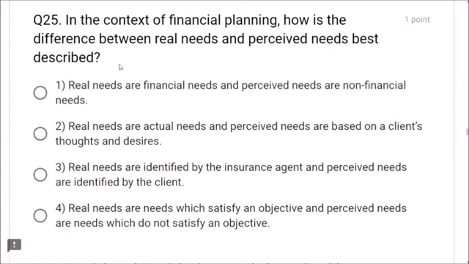Next, question number 25. In the context of financial planning, how is the difference between real needs and perceived needs best described? Real needs are actual needs and perceived needs are based on a client's thoughts and desires. This is correct, friends. This is the correct answer, friends.